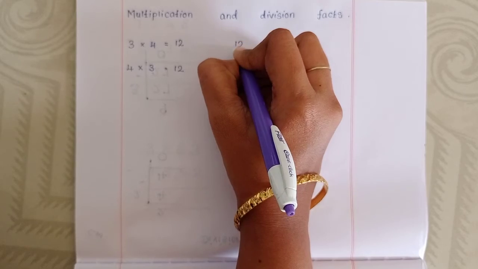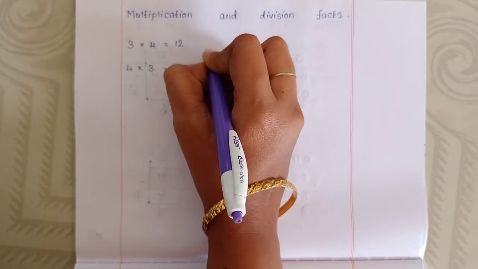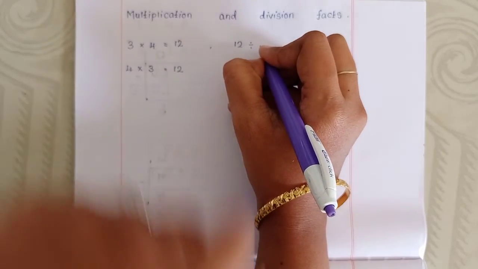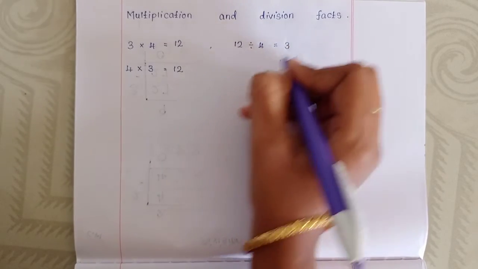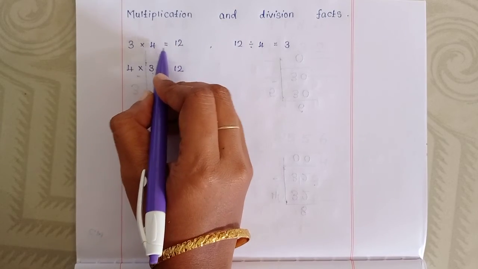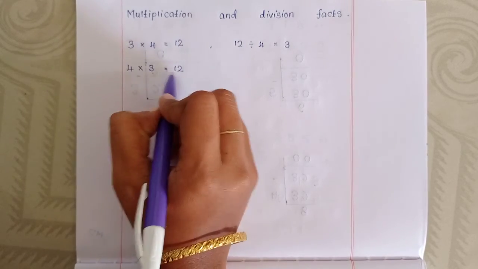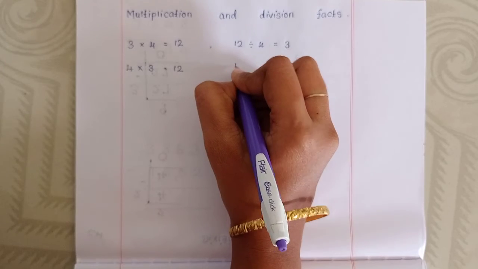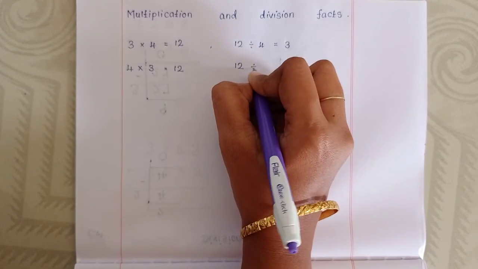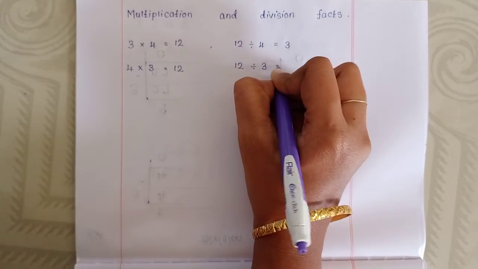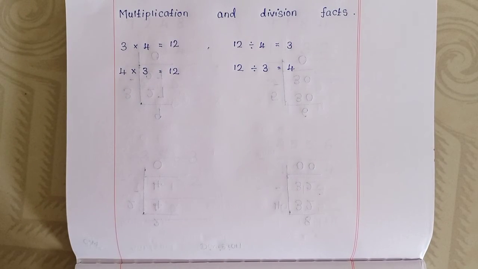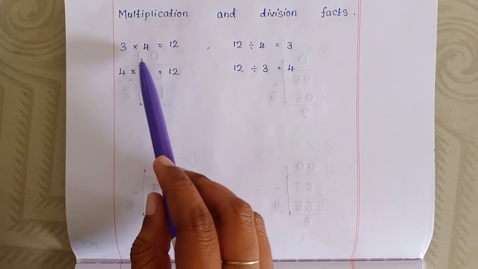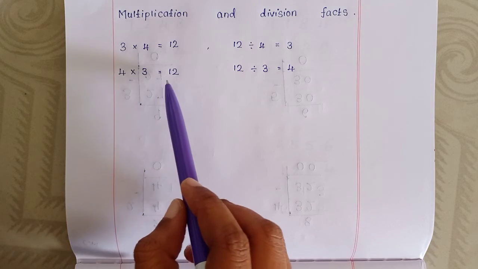Means 12 divided by 4. Okay? We will get 3. 12 divided by 4 is equal to 3. Now what will come? 12 divided by 3 is equal to 4. Okay, this is multiplication and division facts. 3 4s are 12, 4 3s are also the same 12.